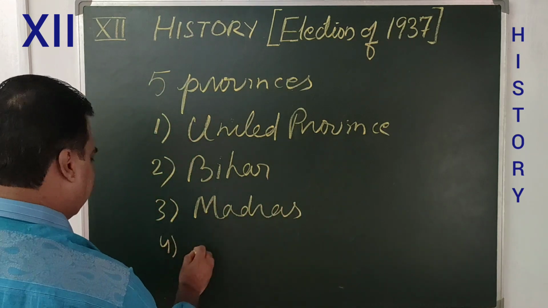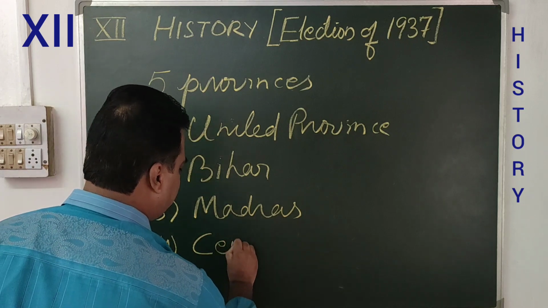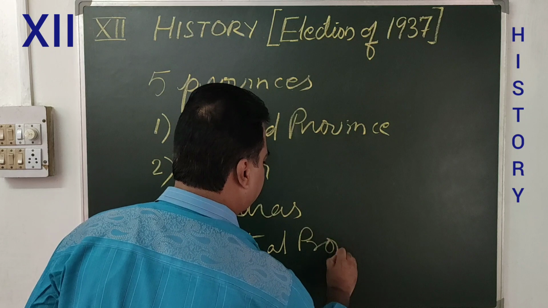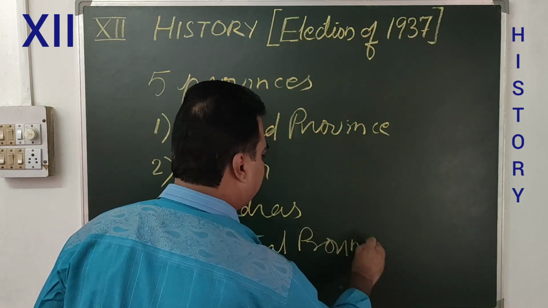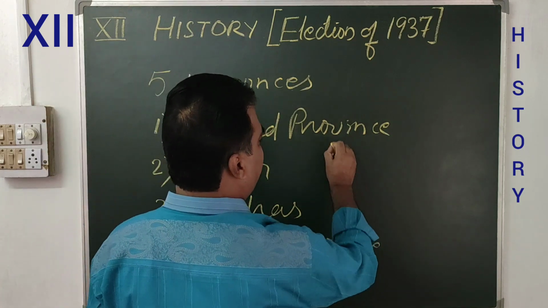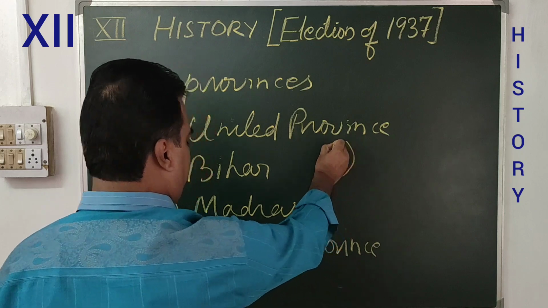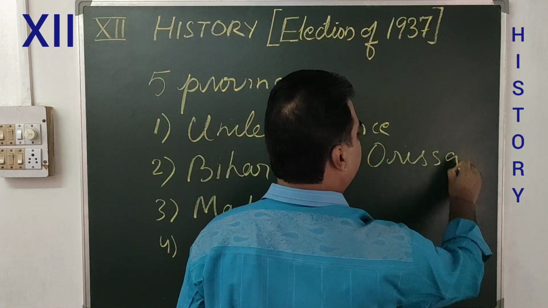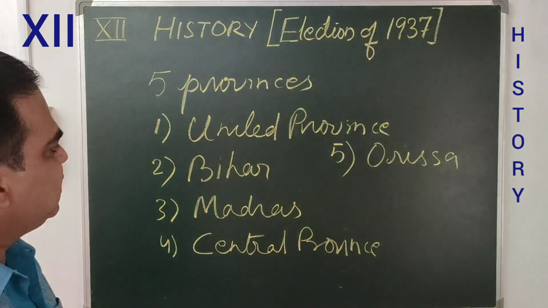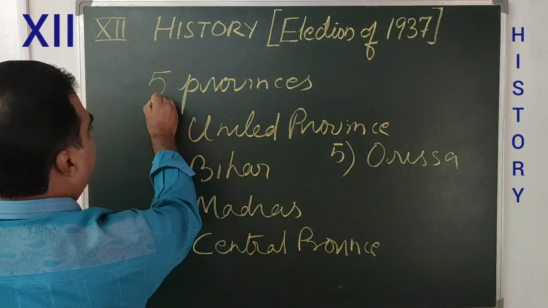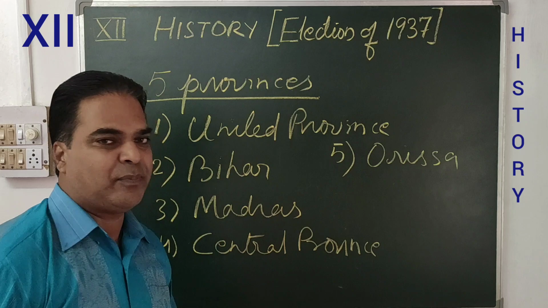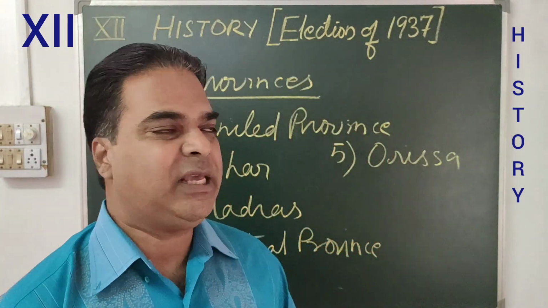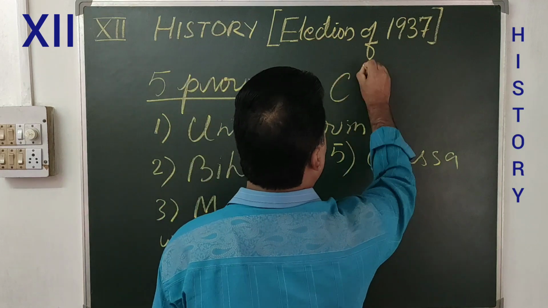Number 4 is CP, that is Central Province. And number 5 is Odisha. So these were the 5 provinces where Congress got a clear majority.